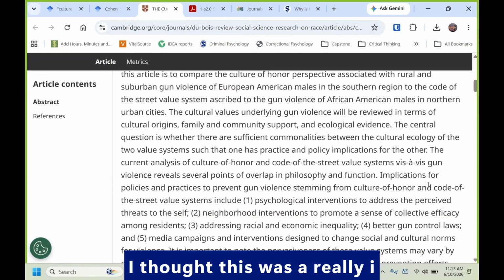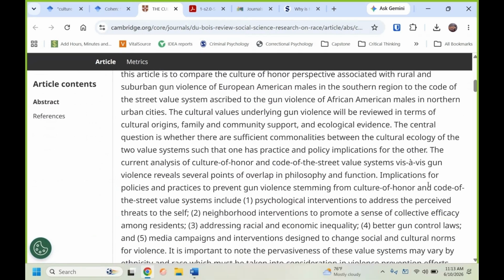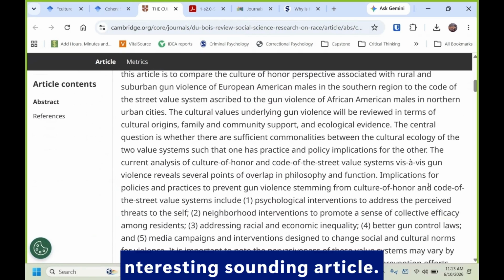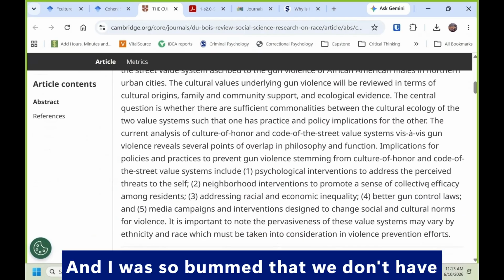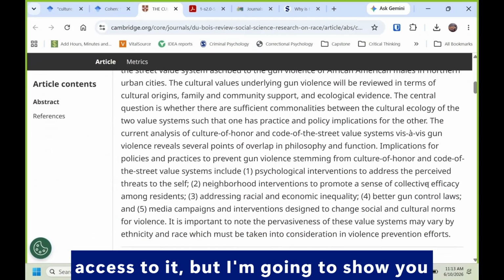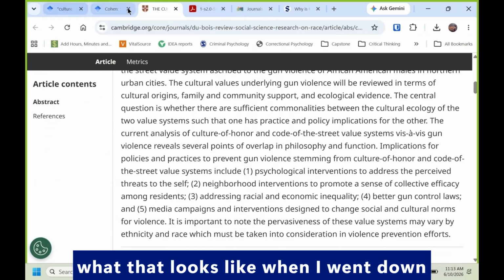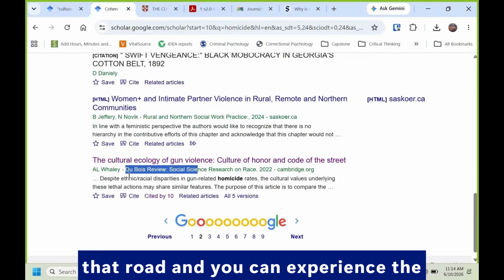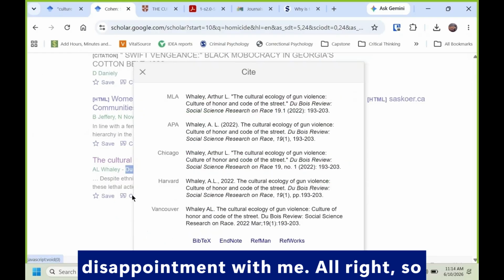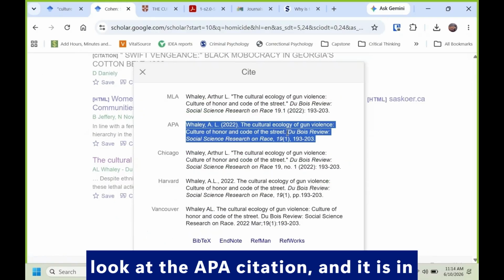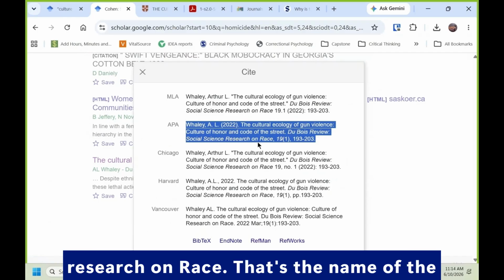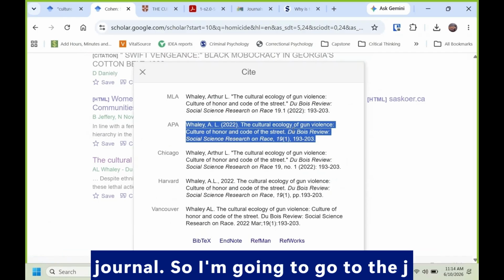I thought this was a really interesting sounding article, and I was so bummed that we don't have access to it. But I'm going to show you what that looks like when I went down that road, and you can experience the disappointment with me. All right, so we'll do the same thing again, where I look at the APA citation, and it is in the Du Bois Review, Social Science Research on Race. That's the name of the journal.